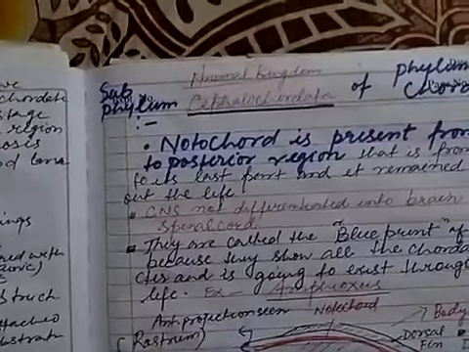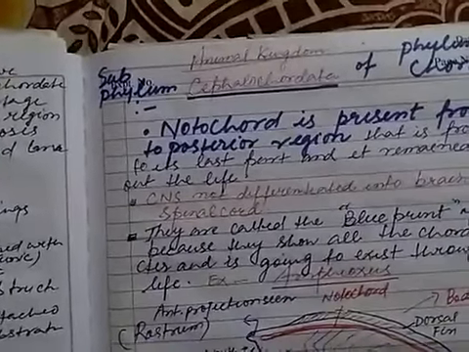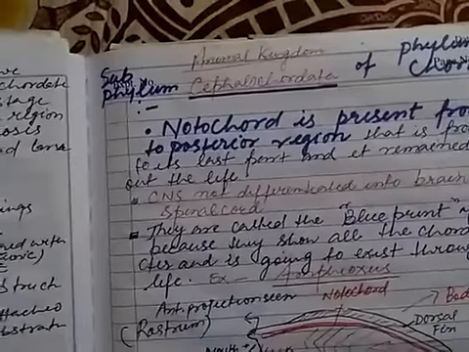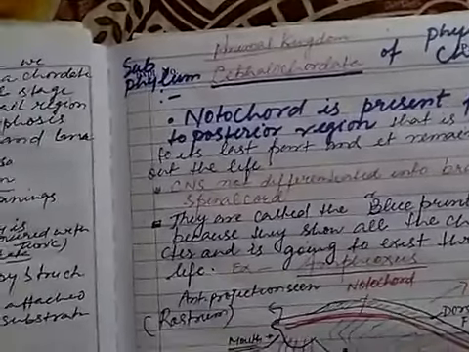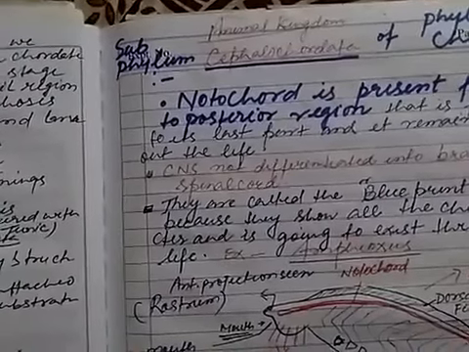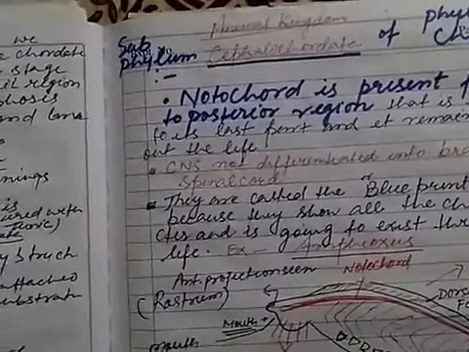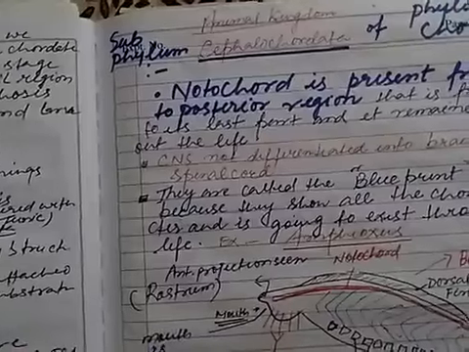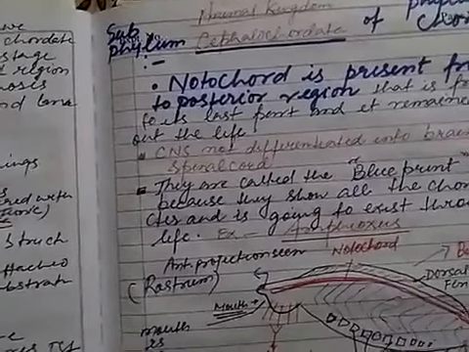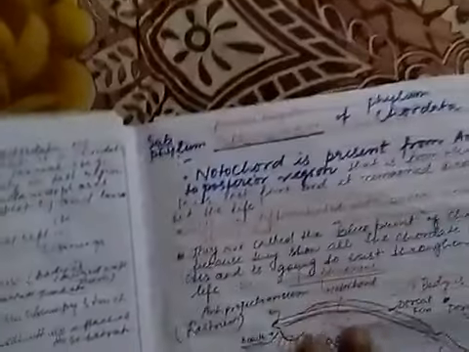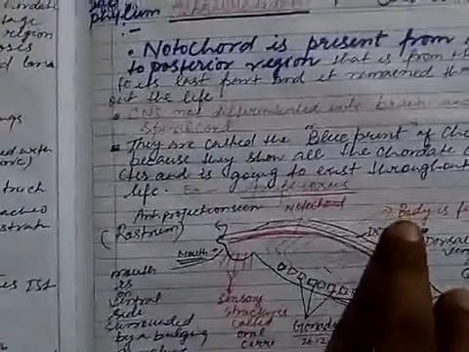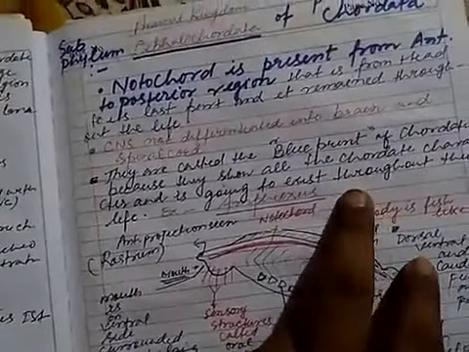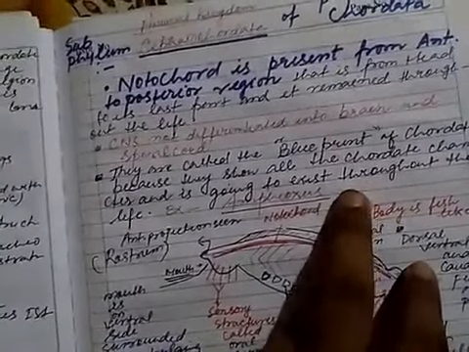In this the notochord is present from the anterior to the posterior region, that is, from the head region to the last part, and remains throughout life. Central nervous system is not differentiated into brain and spinal cord. Third point, they are called the blueprint of chordates because they show all the chordate characteristics, and these characters exist throughout their life.